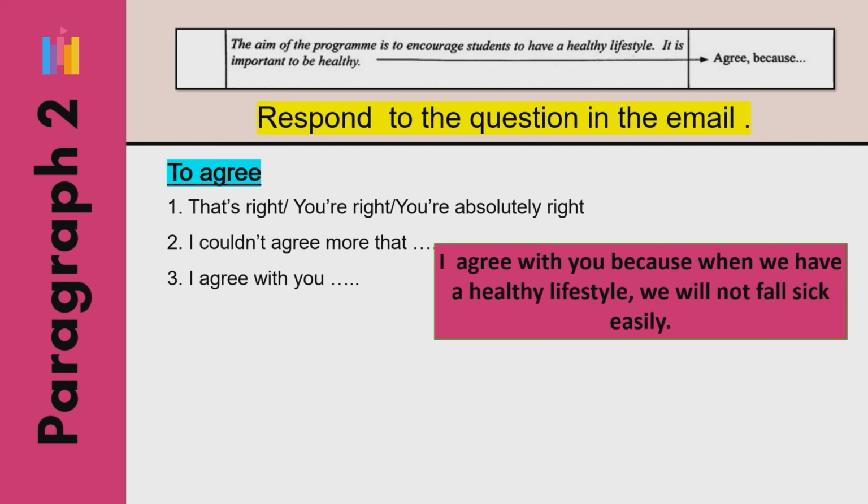Now, I would suggest that you avoid writing this way. Okay, try to divide this sentence into two different parts. The first part is you say that you agree with her, and you have to mention you agree with her about what, on what. Okay, all right, so here you should say, I agree with you that students should have a healthy lifestyle. Okay, or I agree with you that it is important to be healthy. So that's the first part of your answer. The second part is you give reason why being healthy is important.